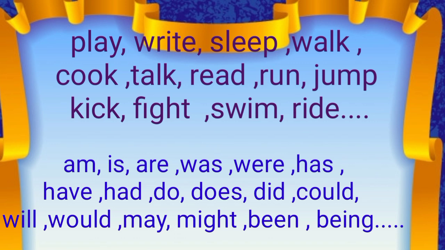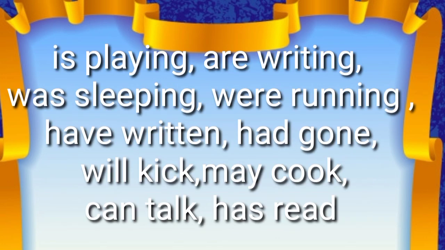Now see how main verbs and helping verbs come together. See this: is playing, are writing, was sleeping, were running, have written, had gone, will kick, may cook, can talk, has read, and so on. Is is a helping verb, playing is a main verb, are is a helping verb, writing is the main verb. In this way, there are so many verbs which come together in a sentence.